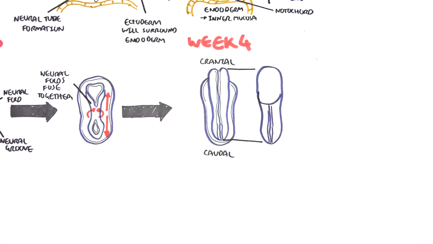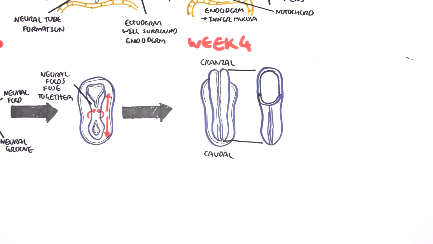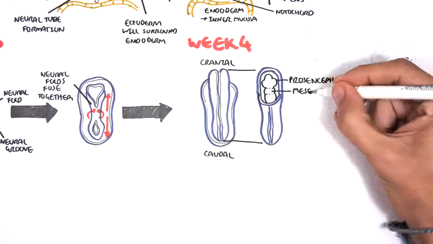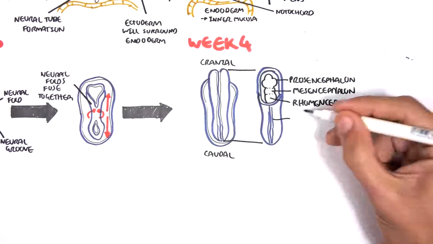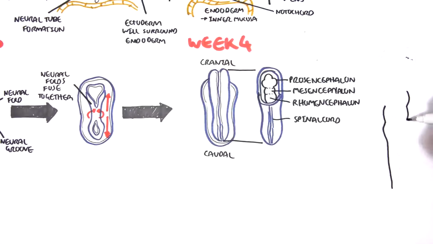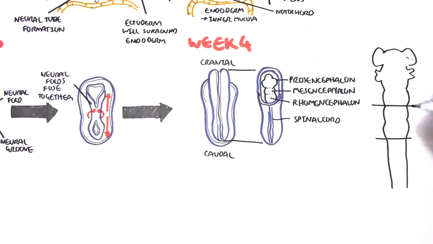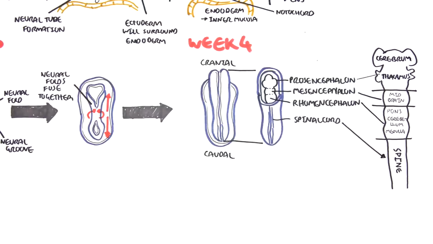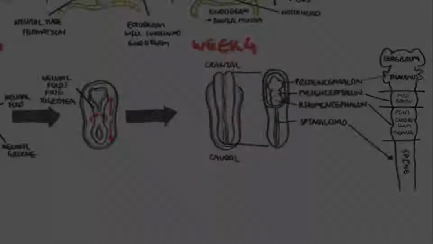And because the neural tube gives rise to the central nervous system, you can think of the neural tube in terms of sections. So during the rest of embryology development, when the neural tube forms, the spinal cord becomes the spine, the rhombencephalon becomes the pons, cerebellum, and medulla, the mesencephalon becomes the midbrain, and the prosencephalon, the cerebrum and thalamus.